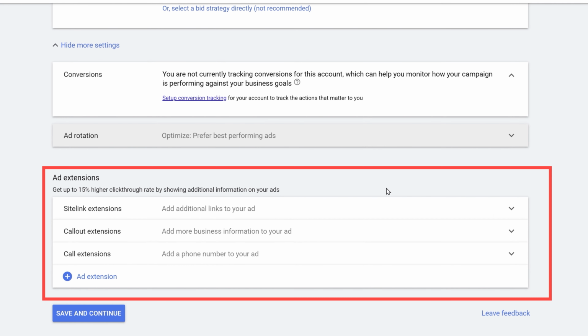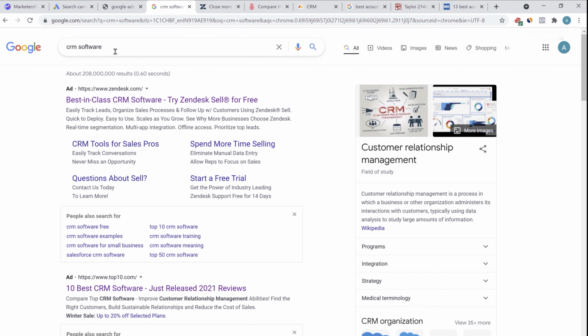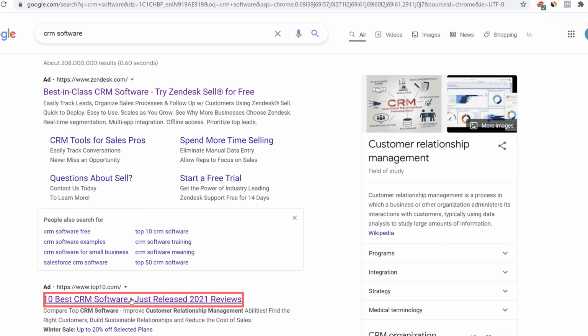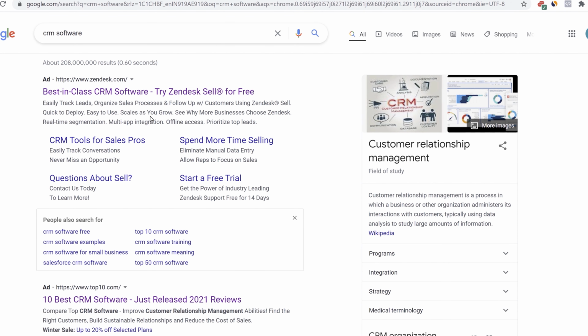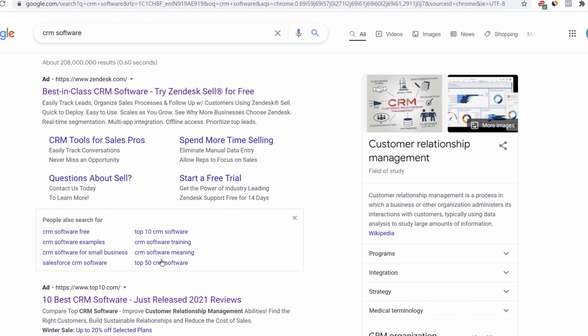Now comes the ad extension section. I have seen in many cases that people just don't use this option, and it's the easiest option to get a better click-through rate. So you have to understand that if people are searching for a keyword and if they end up clicking more on this particular ad compared to this particular ad, that gives Google a signal that the headline or the description or whatever this website has written about their product is much better compared to the second result or the third result. So that's a good indication for Google.